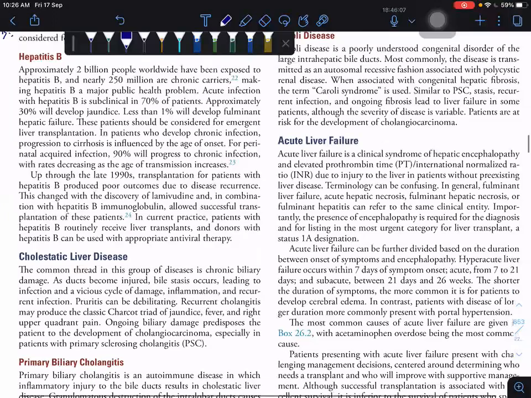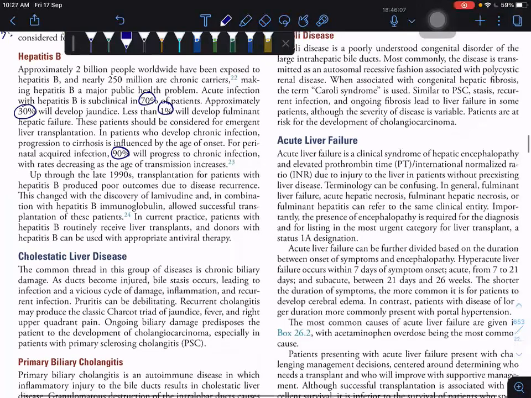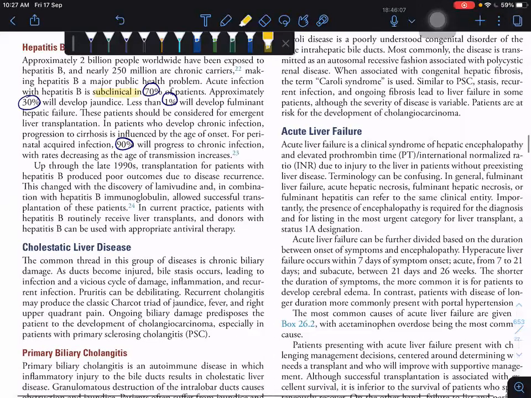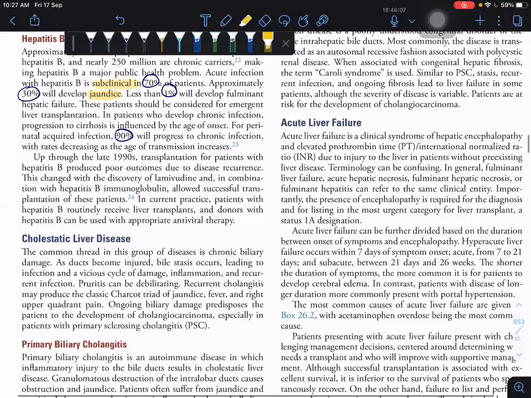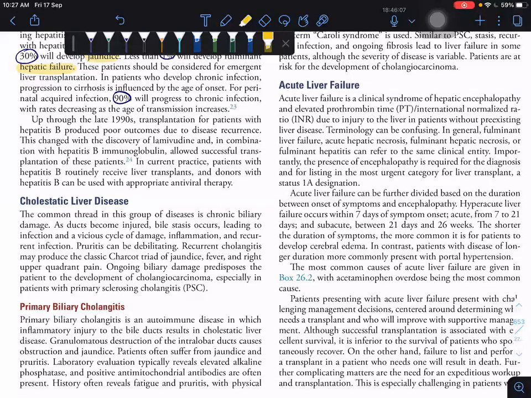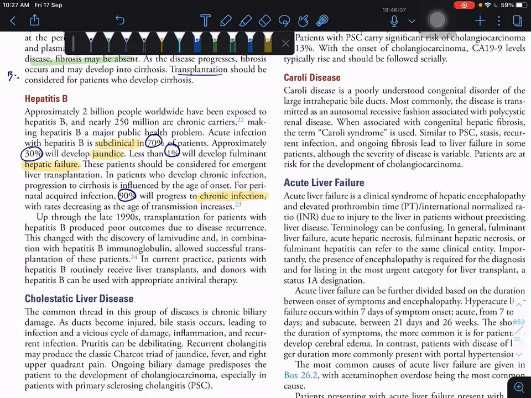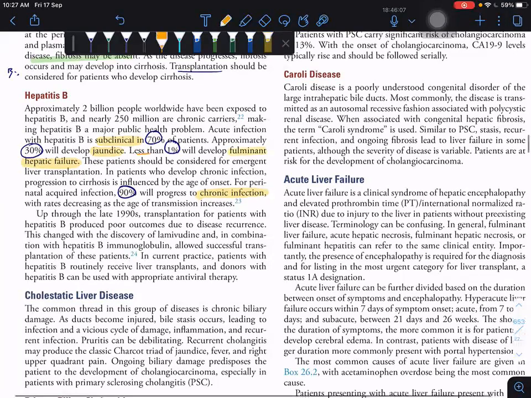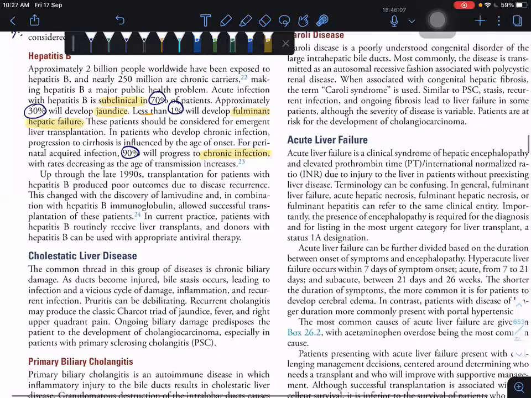So hepatitis B, you have to remember these percentages. What are these percentages? Hepatitis B is subclinical in 70%. 30% develop jaundice, and 1% will go for fulminant hepatic failure, less than 1%. Very important: fulminant hepatic failure in less than 1% only. 90% will go on to chronic infection.